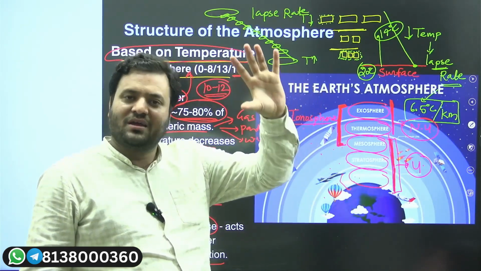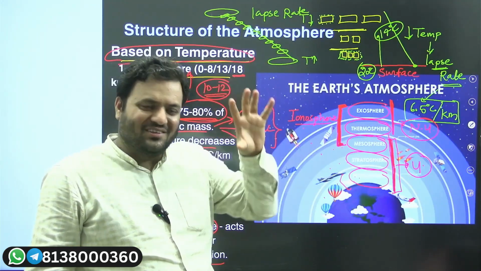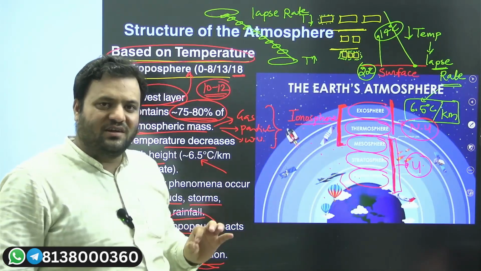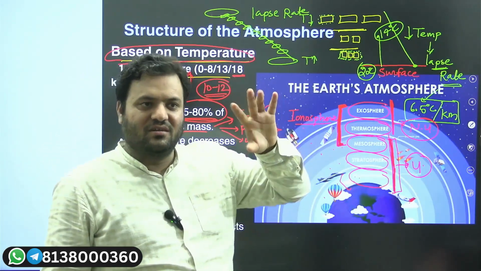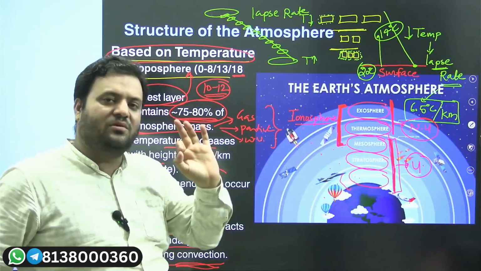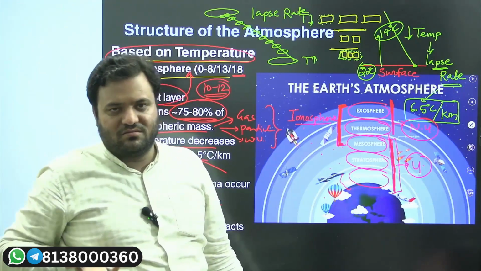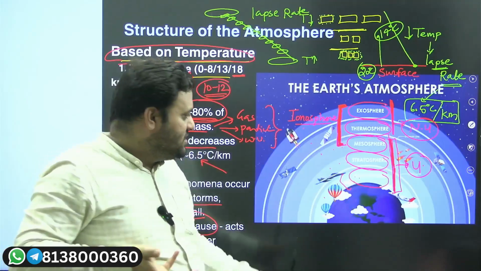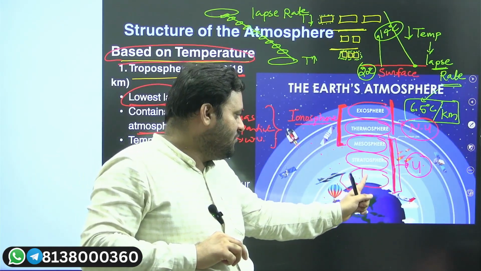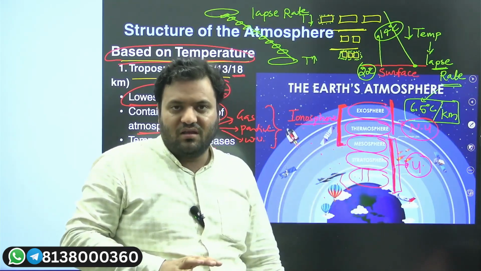I told you that many of the concepts are interlinked with each other. So it is not technically possible to explain the convection process here because it's a very lengthy concept. We will be deviated from our particular topic. So as of now, just remember what convection is. Convection means a vertical movement of energy. Similar vertical movement of energy is also there in the troposphere, and that is confined to the troposphere specifically. That is not there in the stratosphere.